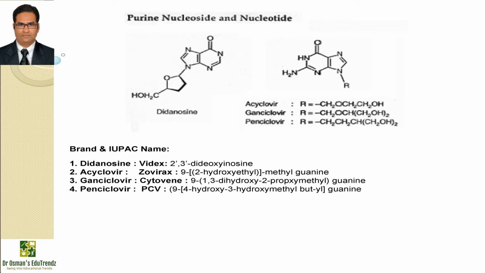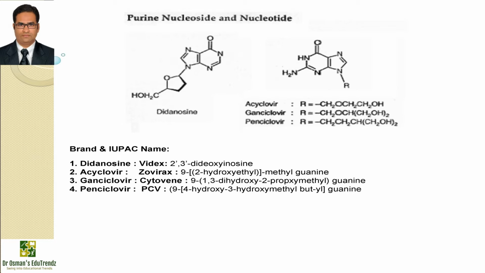Selectively, it inhibits the viral DNA polymerase by competing with deoxyguanosine triphosphate. And also acyclo-GTP is incorporated into elongation of viral DNA, where it causes termination of biosynthesis of the viral DNA strand.